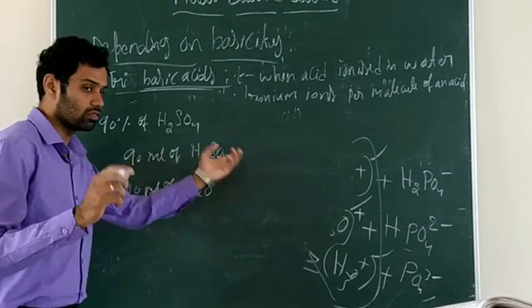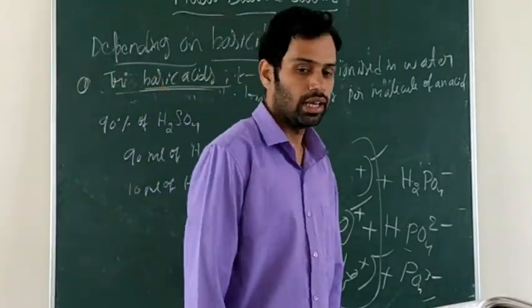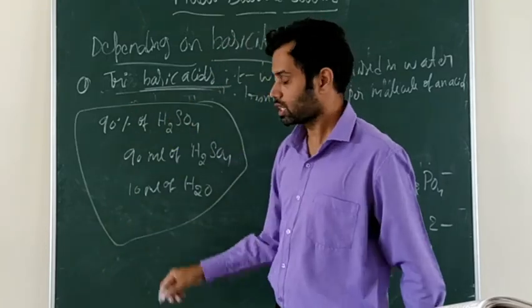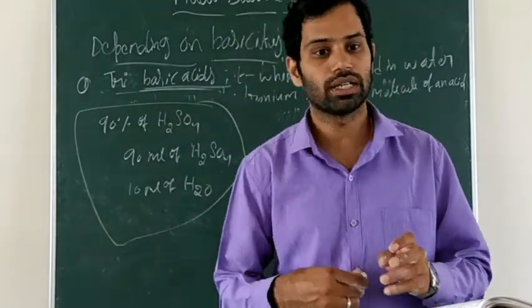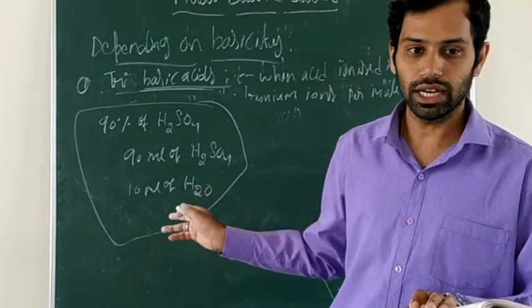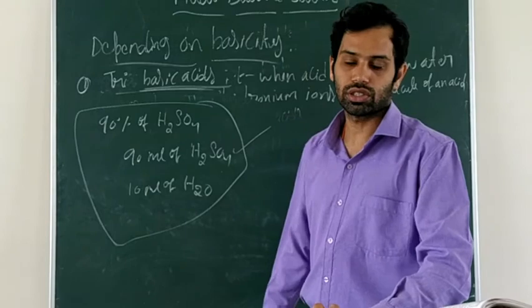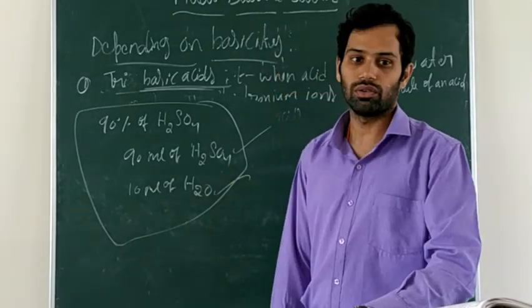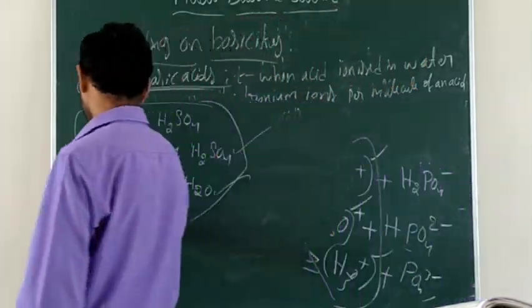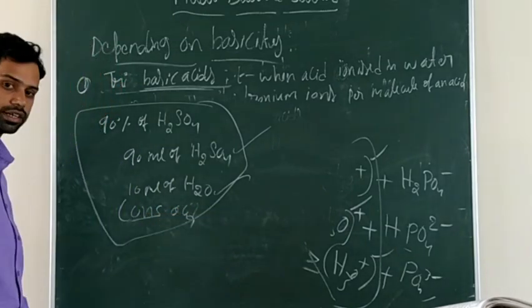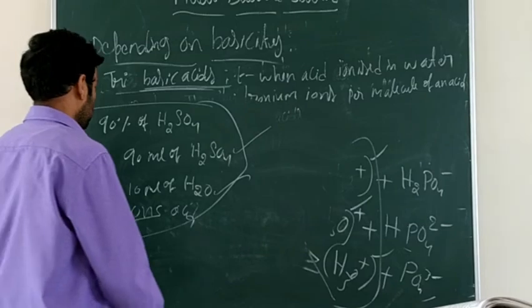That is called 90% sulfuric acid. This is concentrated because solute is more than the solvent. The solute here is sulfuric acid, and the solvent is water. That's why it is called a concentrated acid.